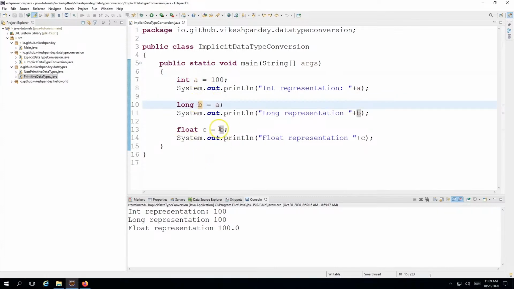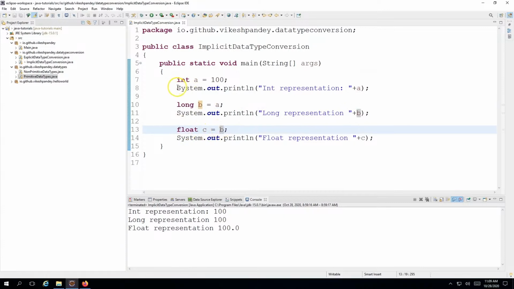Similarly, after that, I am taking the value of this variable of long type and storing it into a float type. So you can see int is smaller than long, and long has a smaller range than float. So I'm just storing a smaller range variable into a larger range, and then a larger range variable into the largest range. And then I'm printing all the variable values to see if this is actually working. Can long automatically store the value of a, and can float automatically store the value of b?